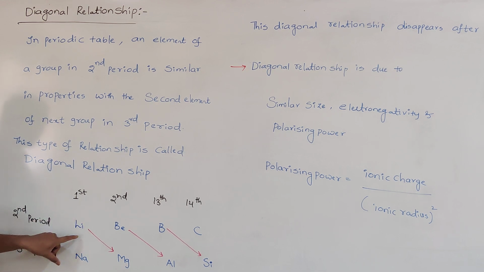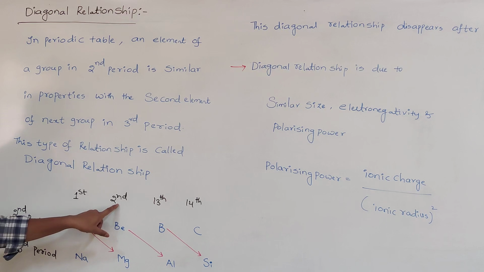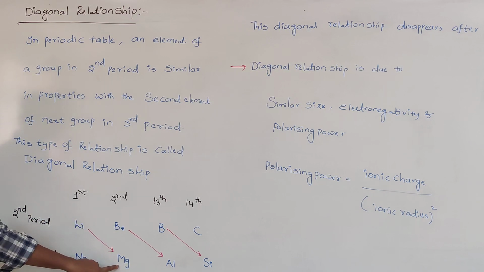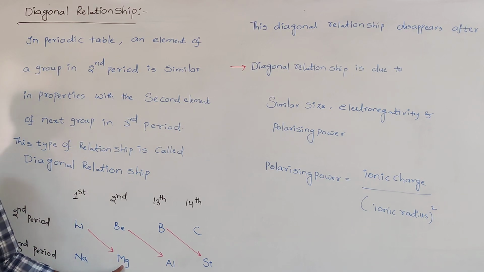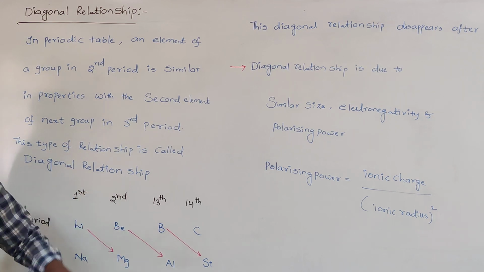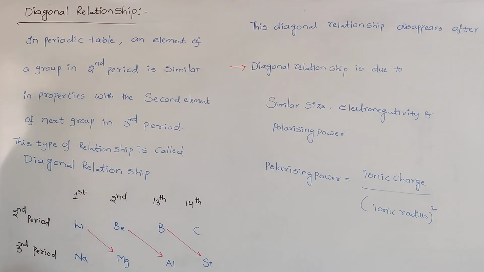This element is similar in properties with the second element of the next group. In that group, the second element is magnesium, which belongs to the third period. Lithium and magnesium are similar in some of the properties. These two are present diagonally in the periodic table, so elements present diagonally are similar in properties. That's why this relationship is called a diagonal relationship.